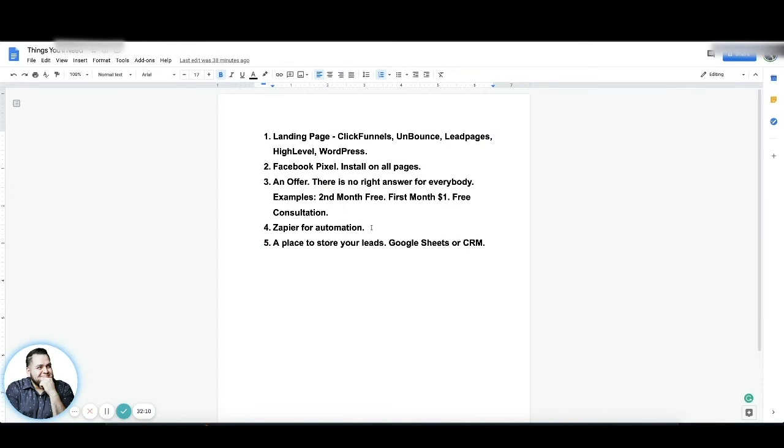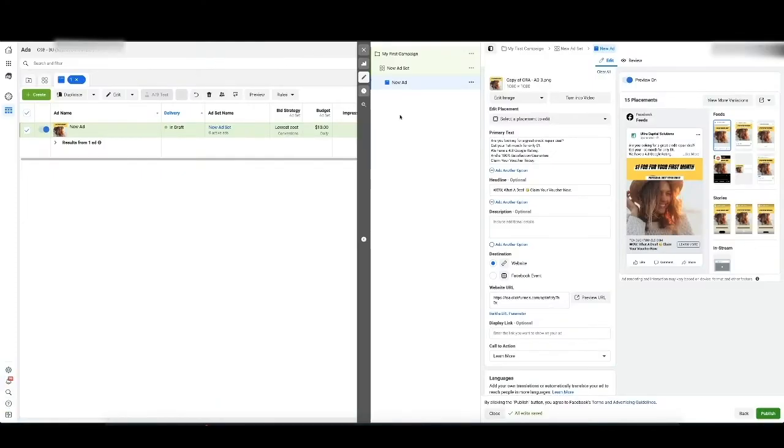Zapier for your automation, and then a place to store your leads, Google Sheets or a CRM. And that's A to Z how to launch an ad.